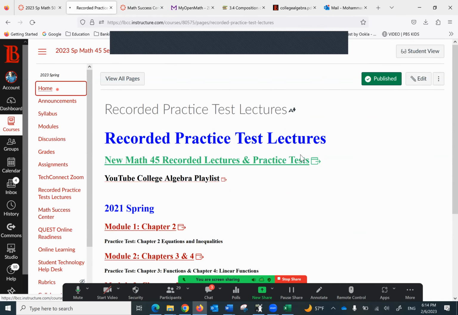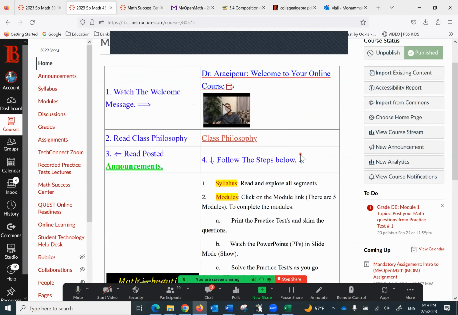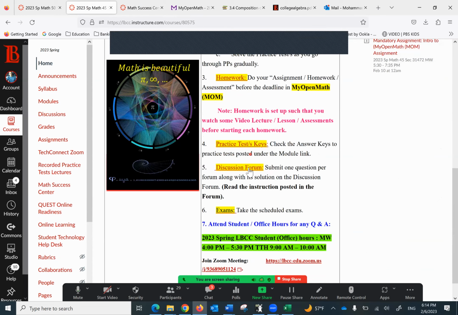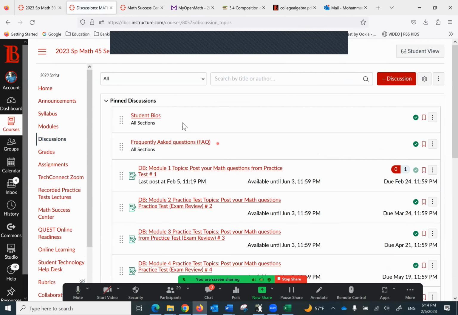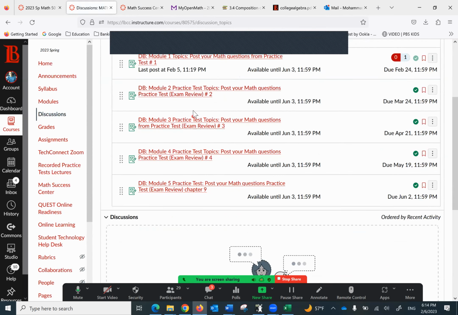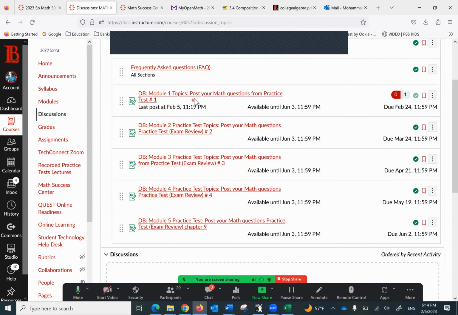And going back to the home page, we looked at the discussion forum on the left side, and the discussion forums. We have student bios, frequently asked questions, and the 5 that are graded from number 1 on, and we are being concerned with the first one only for now.